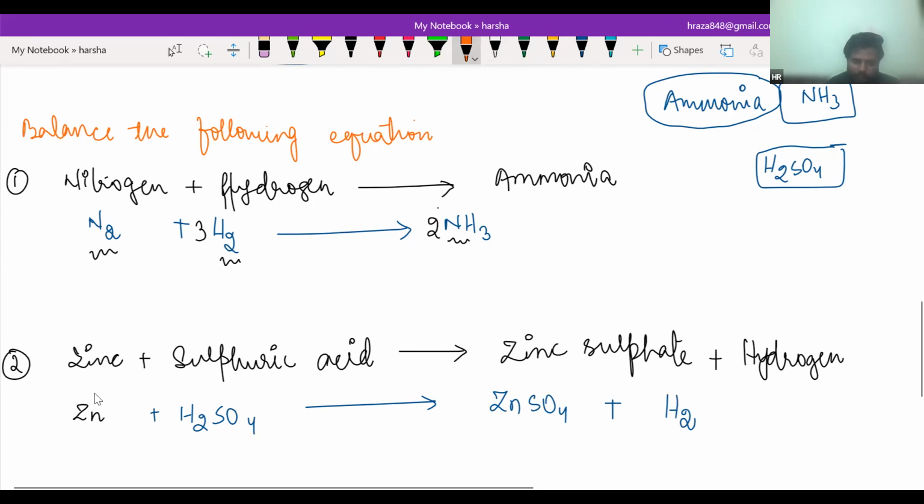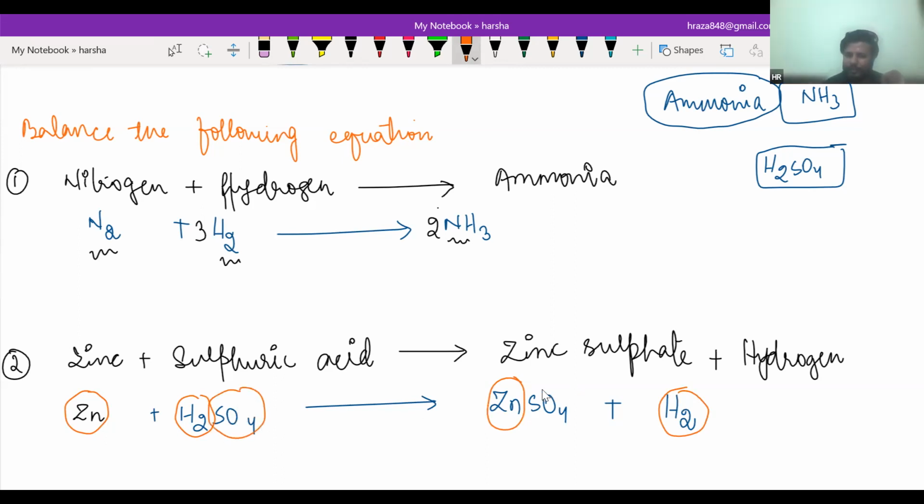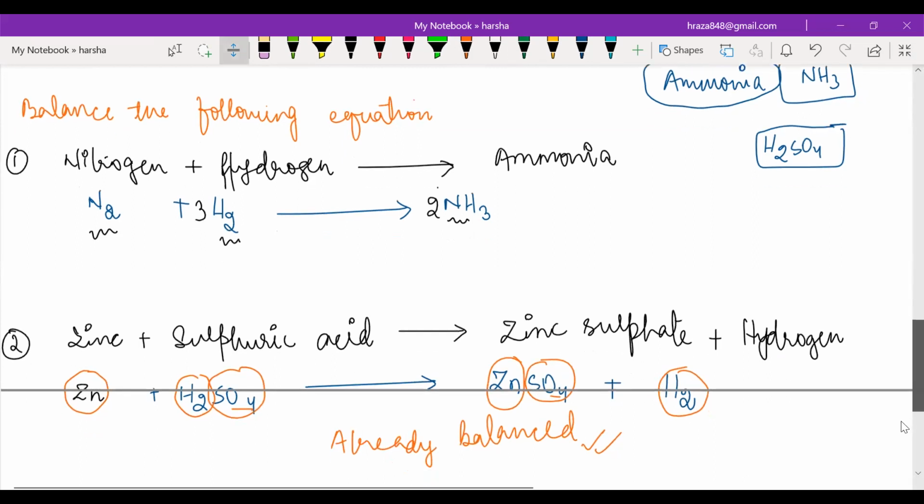Just check it out. On the left hand side, only one zinc. On the right hand side, only one zinc. On the left hand side, H2, that means two hydrogen. On the right hand side, two hydrogen. Balanced. Very good. On the left hand side, SO4, that means one S. On the right hand side, SO4, that means one S. And oxygen is 4, oxygen is 4. That means this equation is already balanced. Is that clear, everyone? Yes, sir. Can I change the slide? Yes, sir.